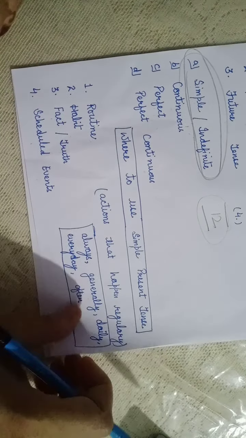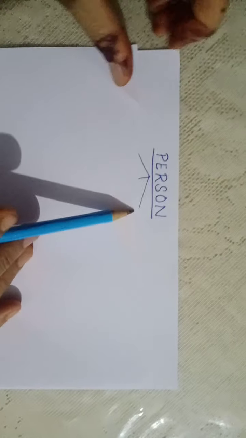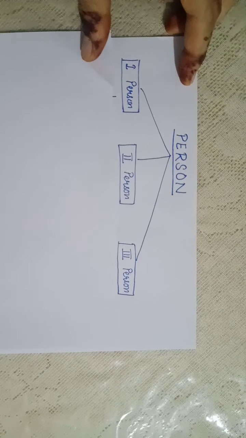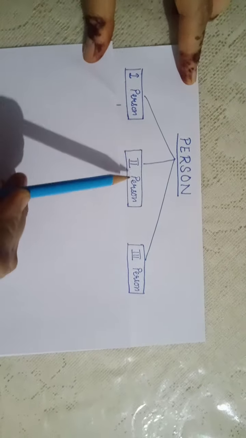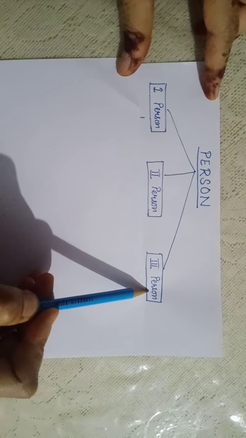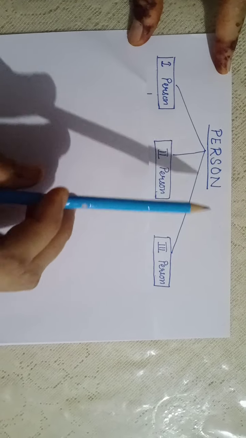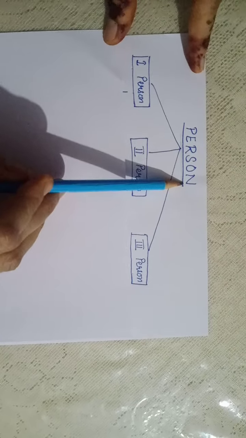So I am leaving this topic tenses here for a minute because I have something more important to discuss with you, which has a very close connection with tenses. What is it? It is person. In every language, there are persons. Here in English, we have 3 persons: first person, second person and third person. You must be wondering why I have shifted my focus from tenses to person, because tenses have a very close connection with person, so I have shifted my focus from that to this.